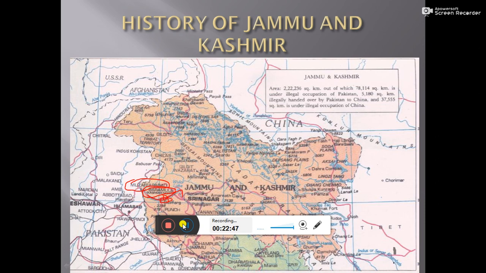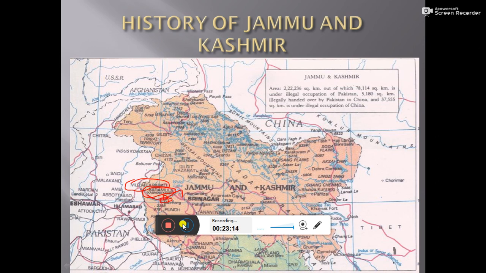But after 2 days, when they crossed the bridge and went to Baramulla, they created huge destruction. The women were gang raped, and the children were totally killed by these Pakistani officers.